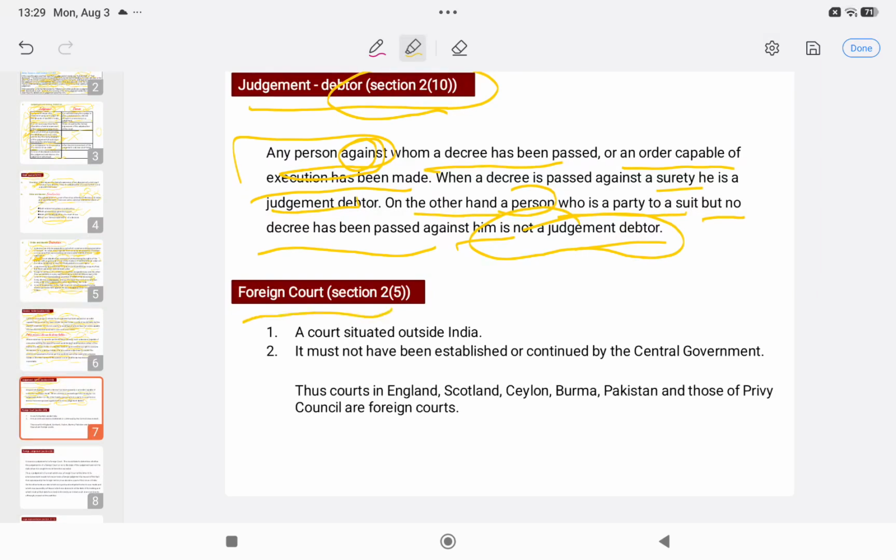Now, the foreign court, Section 2 clause 5. As the name indicates, foreign means something which is not situated in India. That means a court which is outside India and which has not been established or continued by the central government. So examples of these are the courts which are situated in England, Scotland, Ceylon, Burma, Pakistan, and those of the Privy Council. These are the foreign courts, right?